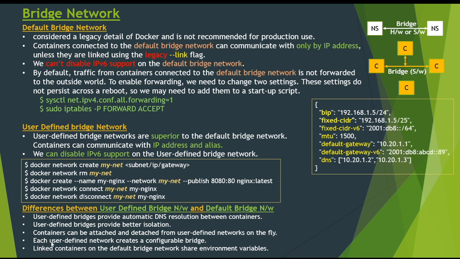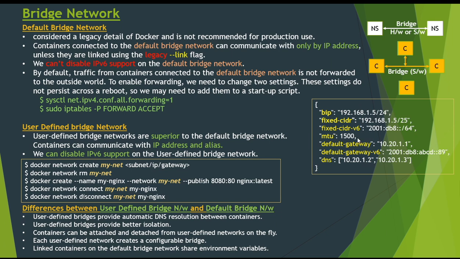Then we have, each user-defined network creates a configurable bridge. If we consider the default bridge network, we can configure it, but all the containers will use the same settings, such as the MTU and iptables rules. In addition, configuring the default bridge network happens outside of Docker itself and requires a restart of Docker, as I said earlier.